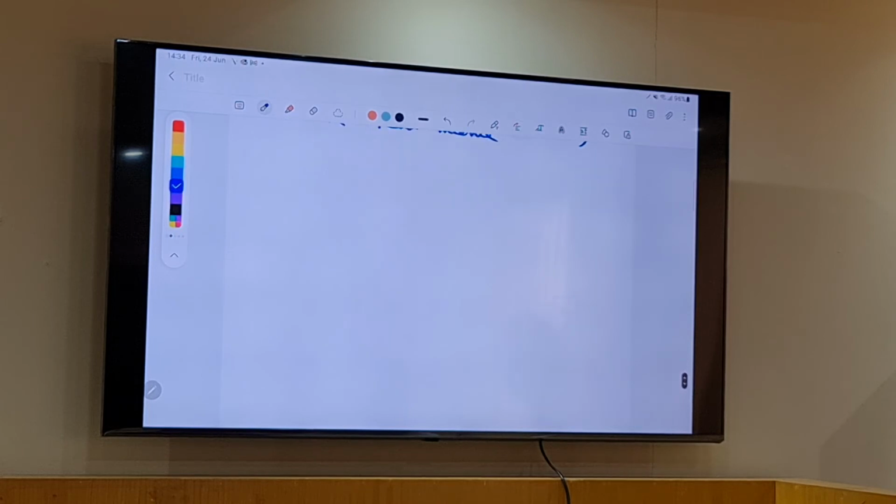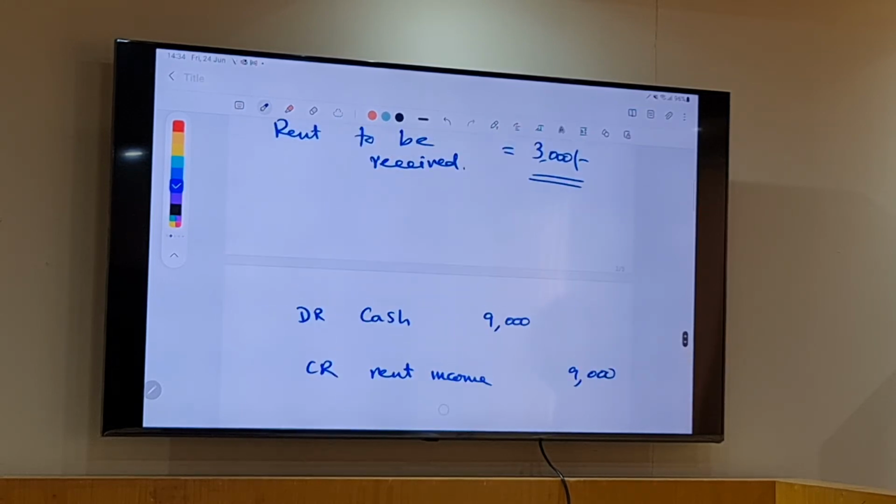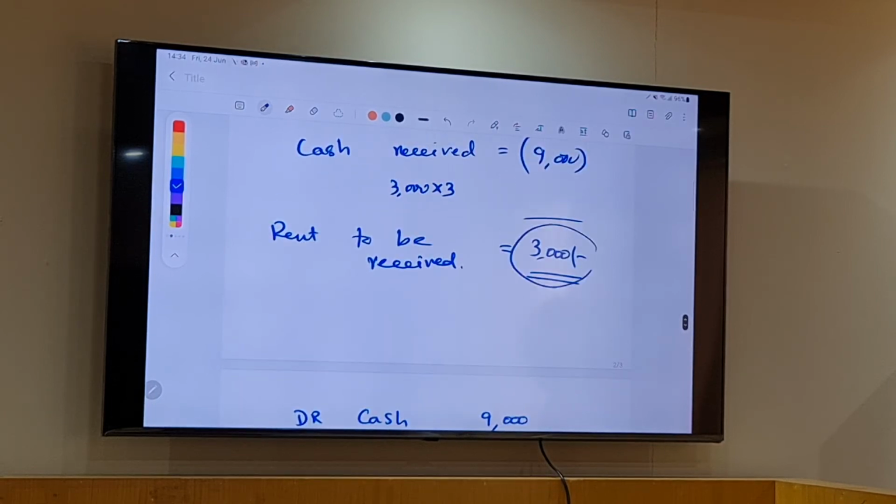So if you open a T account now, cash 9,000. I am not showing the cash account. We don't need to show the cash account. We just deal with the rent income account. Now, I am still entitled to receive this 3,000.